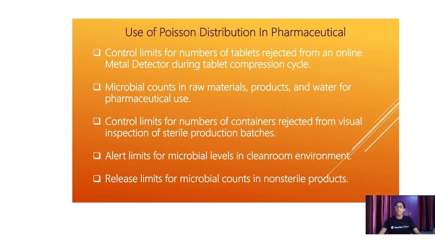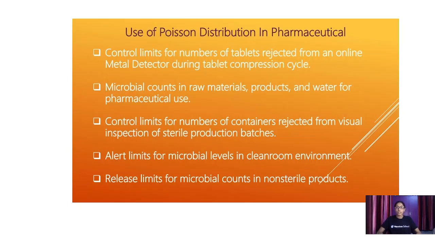Now what is the use of the Poisson distribution in pharmaceuticals? Because nowadays the use of the Poisson distribution is very wide. So what is the particular use of the Poisson distribution in pharmaceuticals?